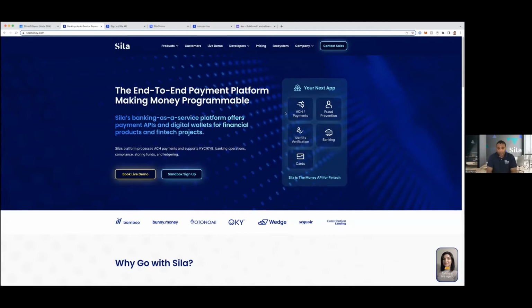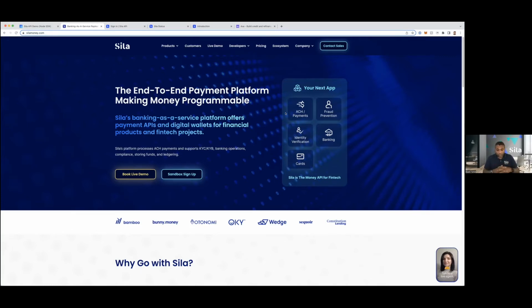Kind of by quick way of background, I co-founded a fintech neobank called Simple, like 13, 14 years ago, and then spent a couple of years at BBVA building API platforms before co-founding Sila in 2018. And our mission has always been to make it easy for anybody, but really developers, to program with money. And what that really means is the ability to build applications, projects, whatever, fintech, crypto, where you can onboard your end users, verify their identity, pull in money, hold it, transfer it, and then at the end of it, pay somebody else out, right? And that's fundamentally what we do at Sila.